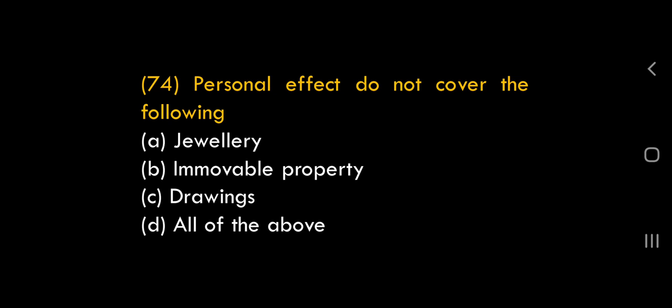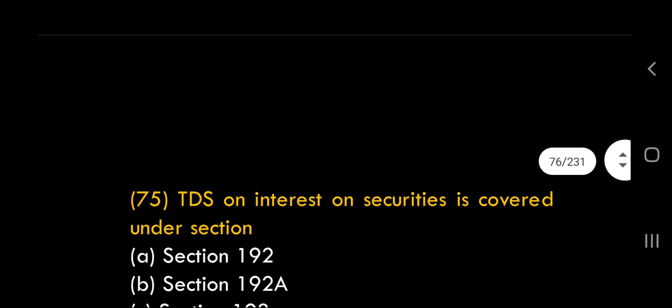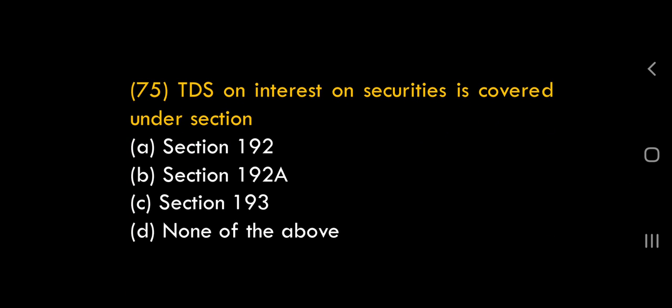Personal effect does not cover. Don't jump to conclusions. Read carefully. Personal effect does not cover. So in the list given, what is not covered? Jewelry may be a personal effect, but it is an exception. Immovable property is not a personal effect as per the definition. Drawings, being a personal effect, are covered under exceptions of personal effect. So neither jewelry nor immovable property nor drawings is a personal effect. So all the above is the right answer. Personal effect doesn't include any of the three.